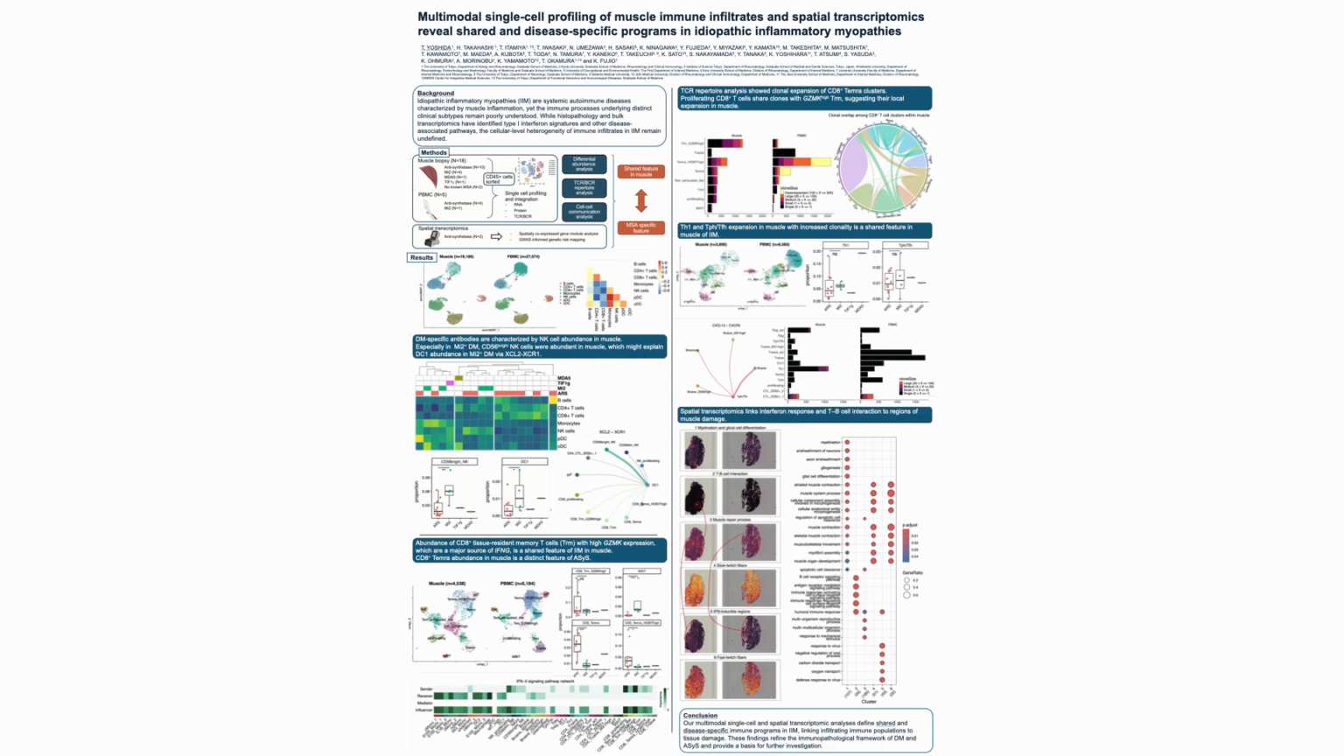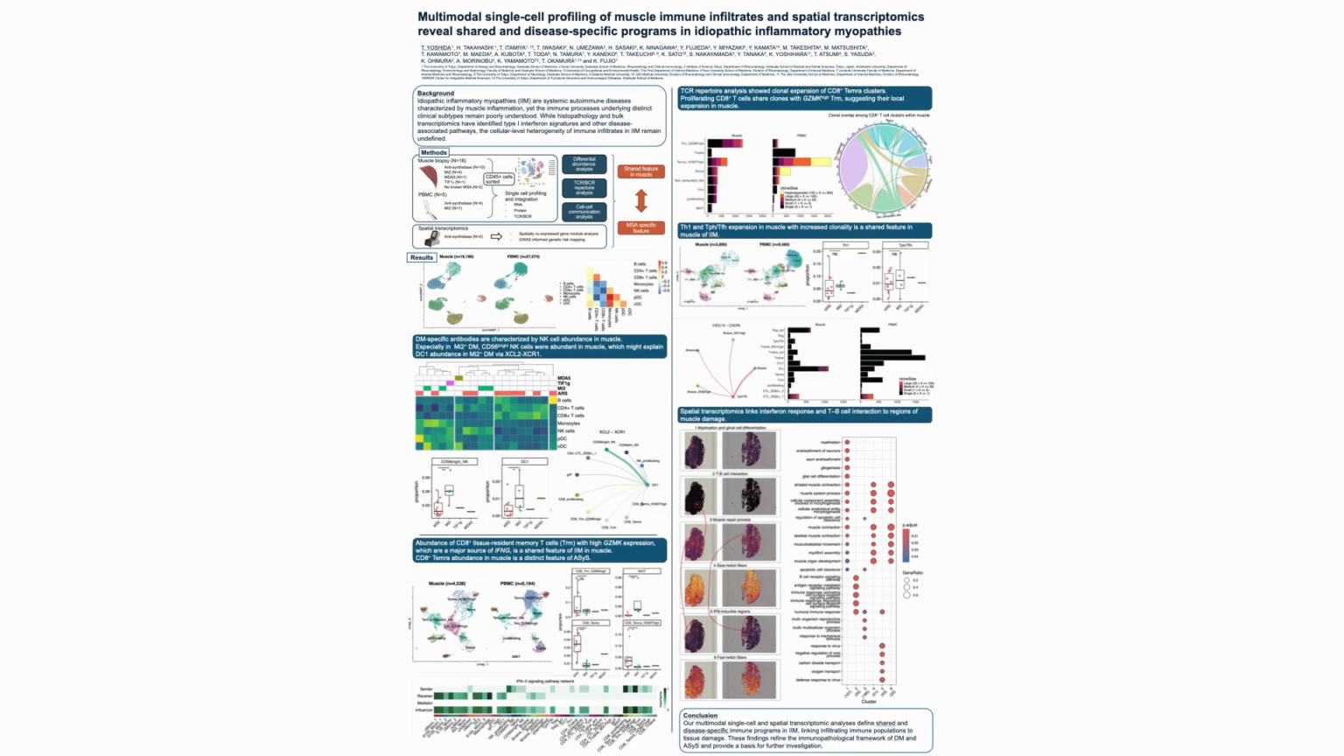First, we defined the overall immune landscape of muscle infiltrating cells. Across samples, immune cells were broadly classified into T cells, B cells, NK cells, monocytes, and dendritic cells. Interestingly, hierarchical clustering based on cell type composition revealed that dermatomyositis cases were predominantly NK cell rich, whereas antisynthetase syndrome showed greater heterogeneity. Next, we analyzed CD8 positive T cells.